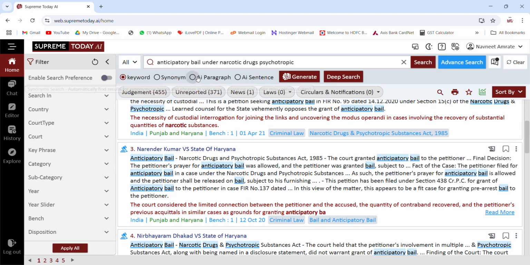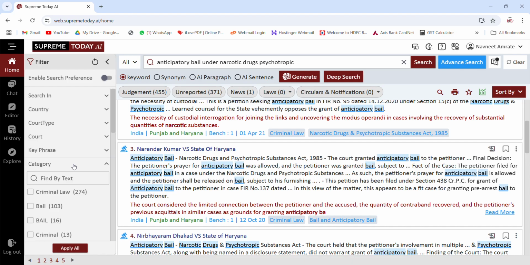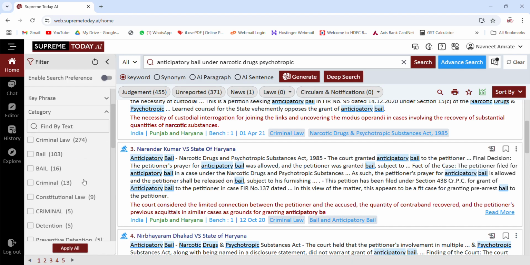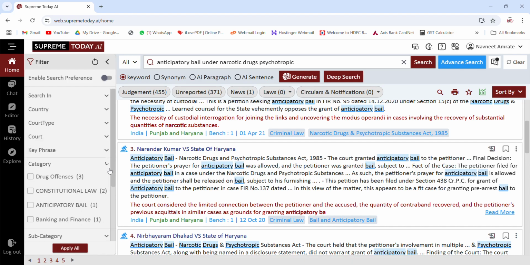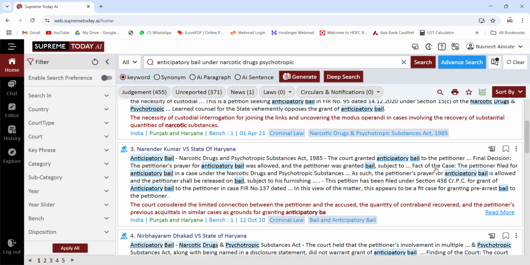Again, you can use all these four search parameter options and all these filter options. The point of showing 3-4 queries is that you can search any query here and you will get many results, whatever number of results are available on this platform.